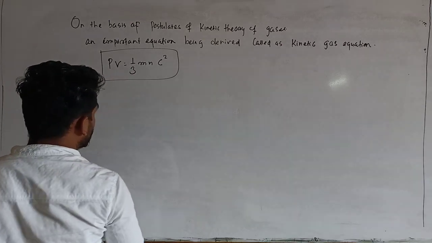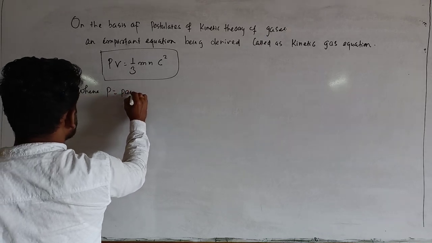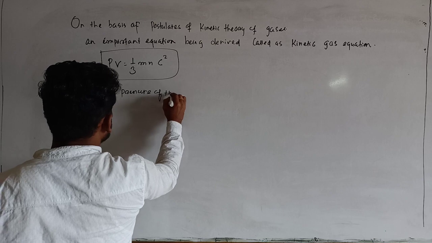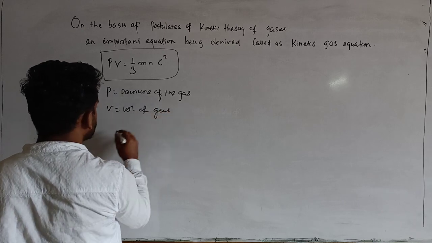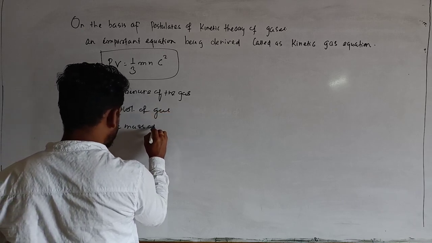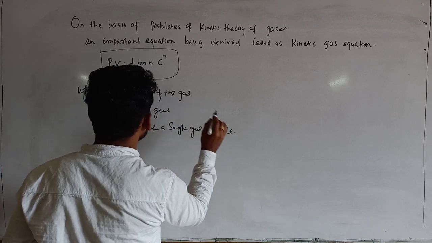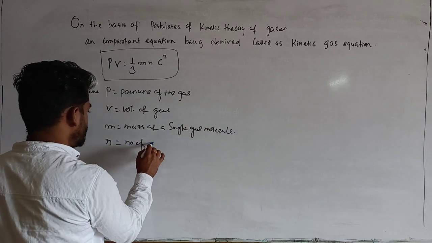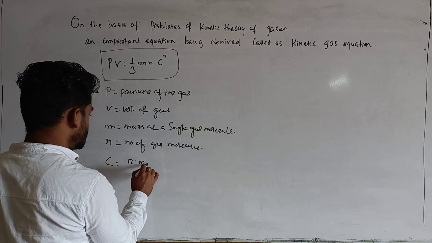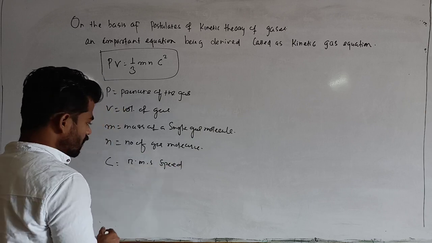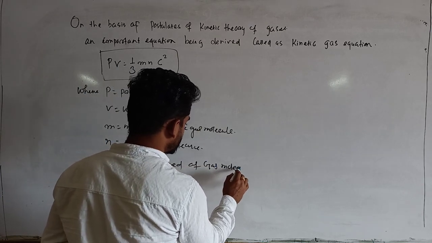Okay, this is called the kinetic gas equation, where P stands for pressure of the gas, V is the volume of gas, m is the mass of a single gas molecule, N is the number of gas molecules, and c is the root mean square speed of gas molecules.